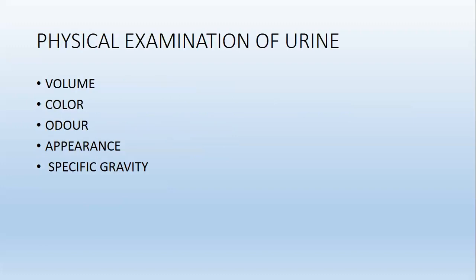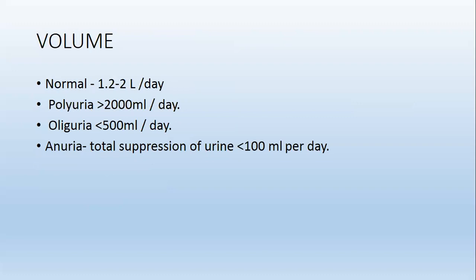Physical examination of urine. It is further studied in volume, color, odor, appearance and specific gravity. Volume: normal would be 1.2 to 2 liters per day. In case of polyuria, it is more than 2000 ml per day. In case of oliguria, it is less than 500 ml per day. Anuria is total suppression of urine, which is less than 100 ml per day.